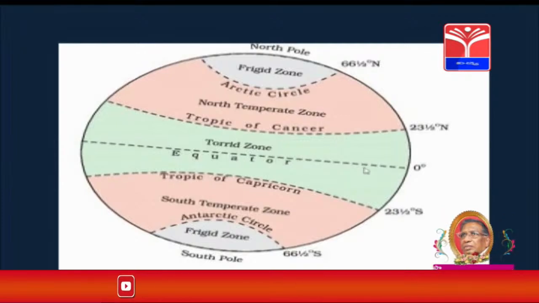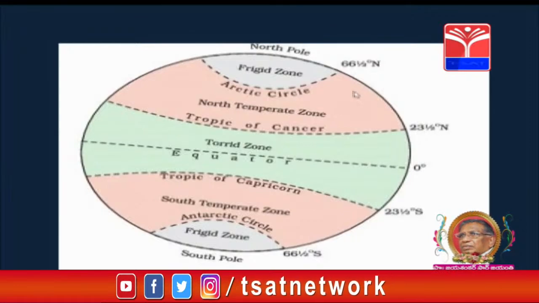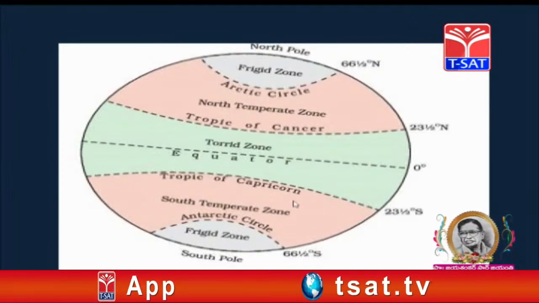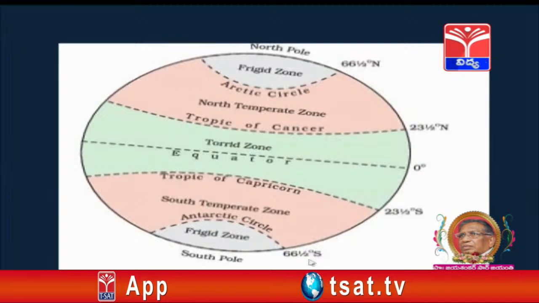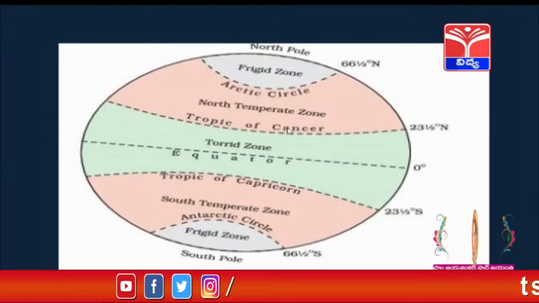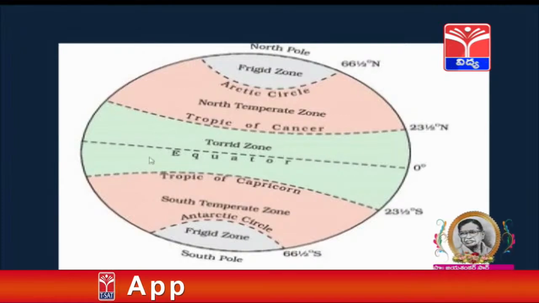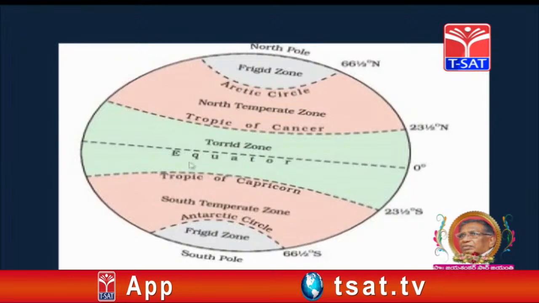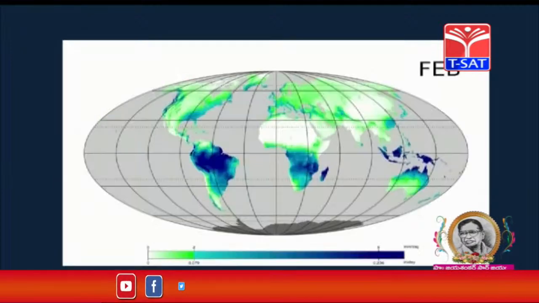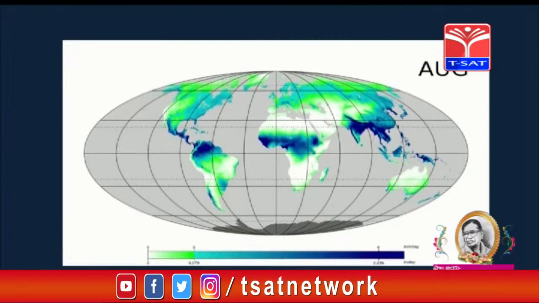This is the globe. Equator 0 degree latitude, Tropic of Cancer 23.5 north latitude, Arctic Circle 66.5 north latitude, 23.5 south, Tropic of Capricorn, 66.5 Antarctic Circle. Now, the region from Tropic of Cancer to Tropic of Capricorn is called the torrid zone or the tropical belt. What is this zone called? Torrid zone or tropical belt. Children, observe the image of climatic seasons all over the world.